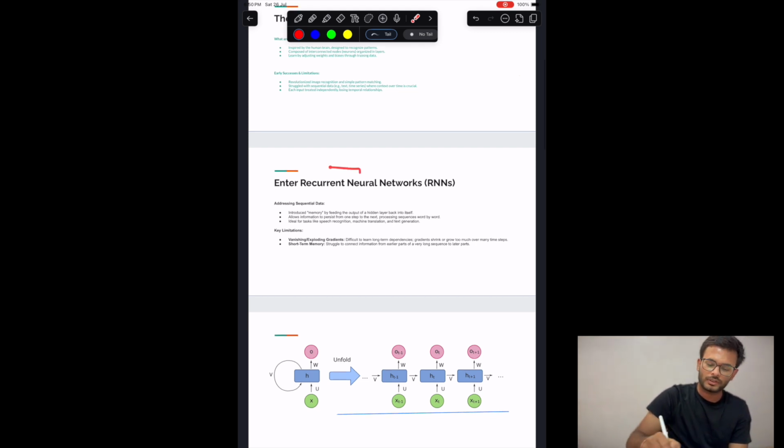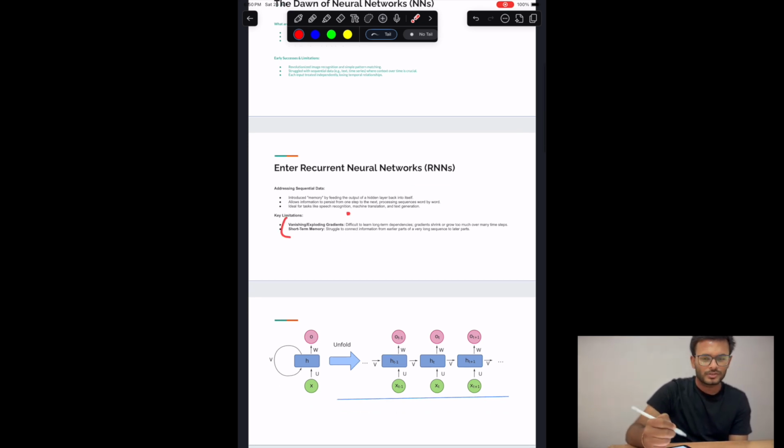The first type of language models were RNNs. These were pretty basic. They had the vanishing gradient problem. Vanishing problem means if the context length, I mean, if the sentence goes a bit lengthy, the RNN forgot what it saw earlier when it was trying to predict the next tokens.